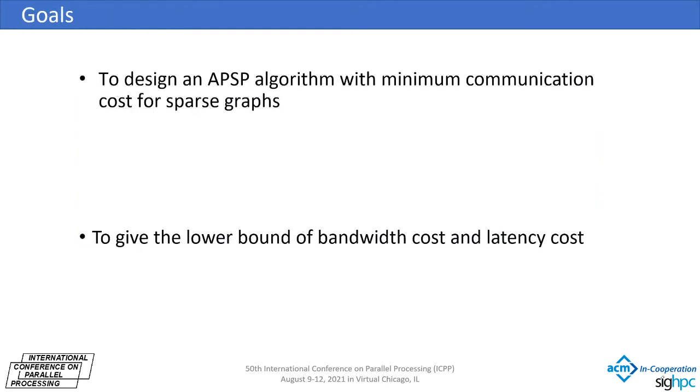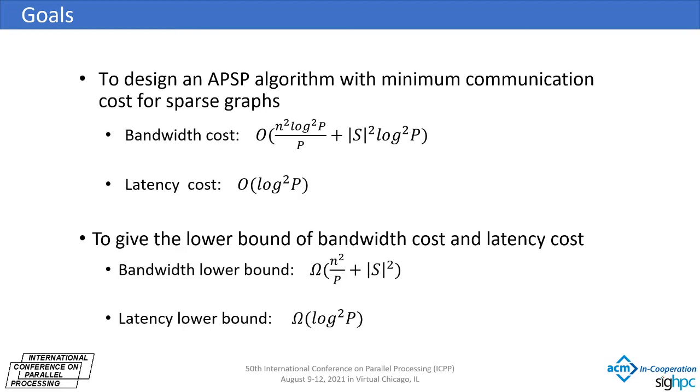This algorithm computes the LU factorization of a sparse matrix in the distributed memory model. However, there are few studies focusing on low communication complexity APSP algorithms for sparse graphs in distributed memory model. Here is the research goal of our paper. One is to design a low communication complexity APSP algorithm for sparse graphs, and the other is to give the communication lower bounds. These are the conclusions obtained in our paper, which implies that the bandwidth cost of our algorithm is nearly optimal and the latency cost is optimal.